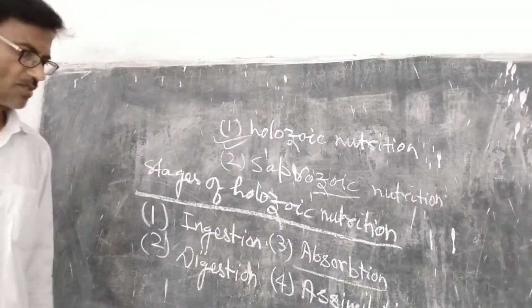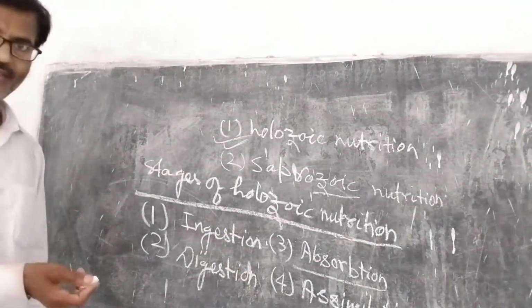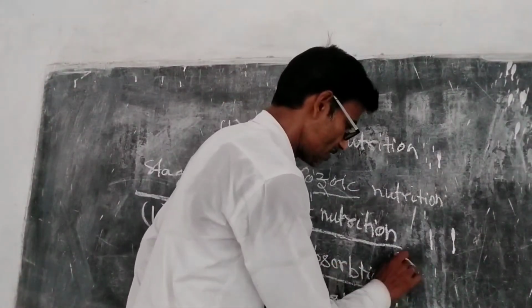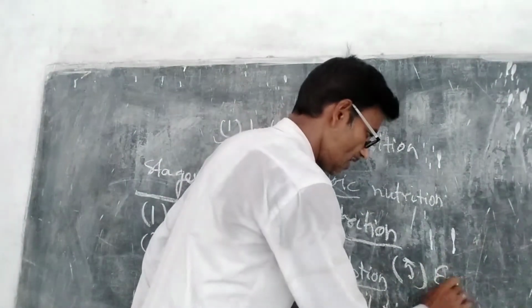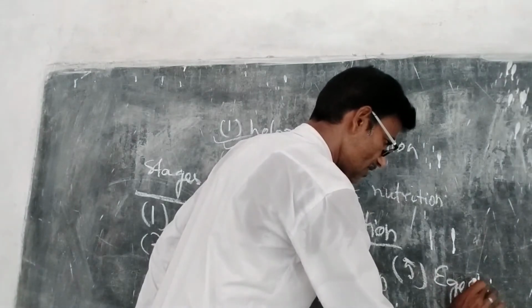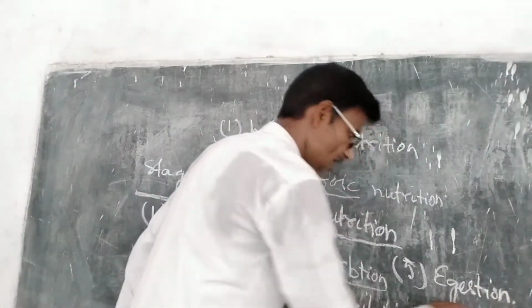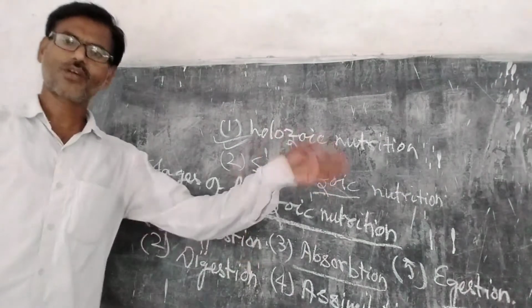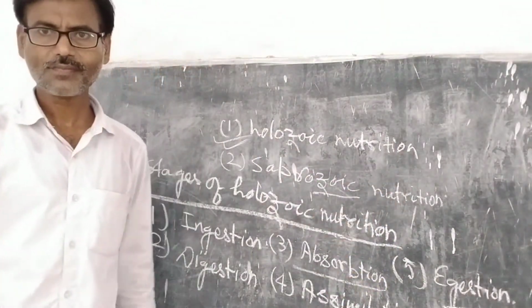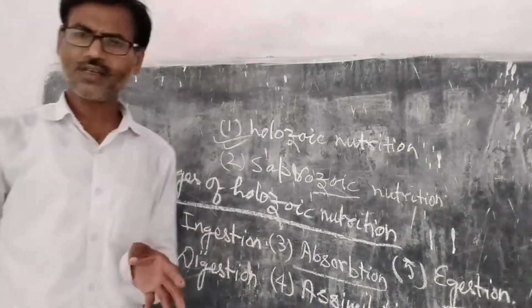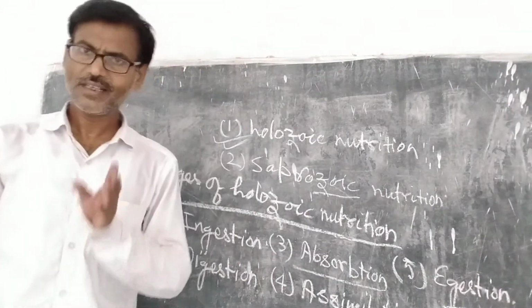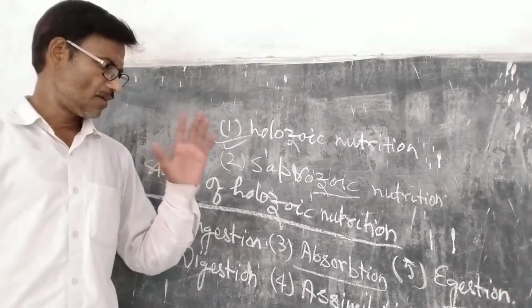And the fifth and last stage is egestion, in which the undigested part of food is thrown out of the body of the animal.